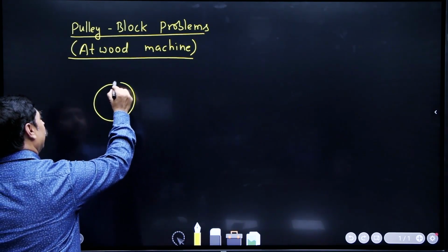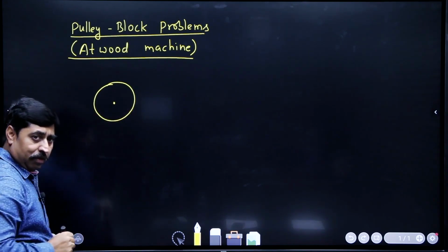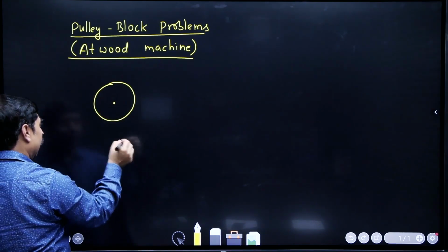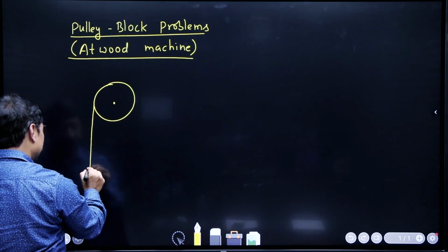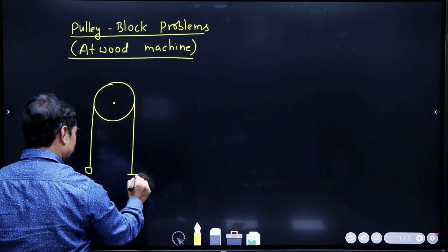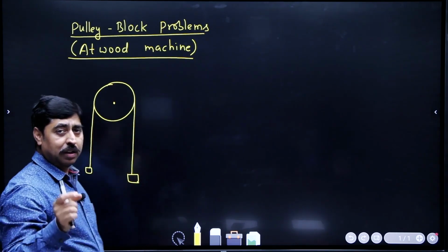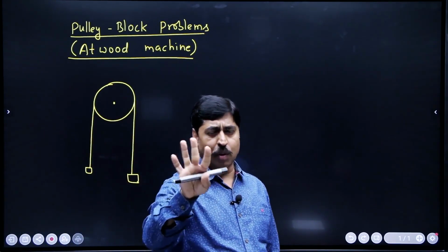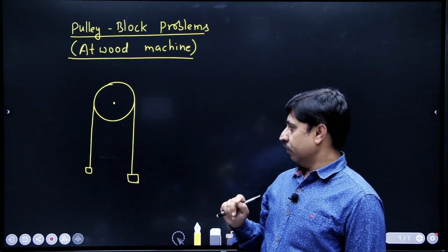This is a fixed pulley which can rotate about this axis. A thread, a very light thread is passing over the pulley and two masses have been attached to the two ends of the thread. It is a very common system, all of you have seen this.